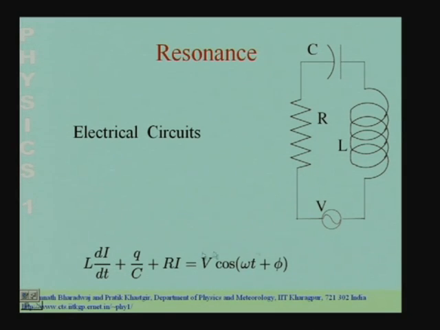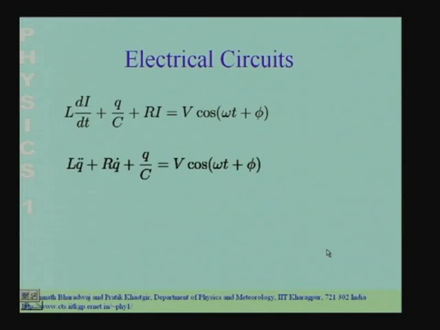So, this is the equation which you get when you apply Kirchhoff's law, which tells us that the total voltage across the circuit, if I start from here and come back here, the total voltage drop should be 0. So, this consideration leads us to this particular equation for this circuit. Now, this equation which governs the circuit can be written fully in terms of only the charge.